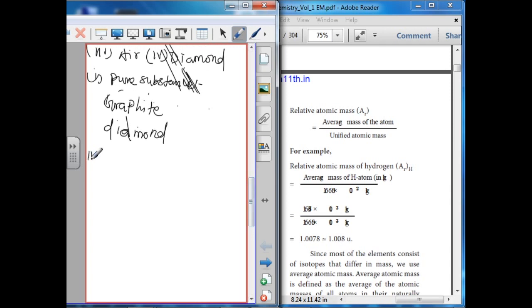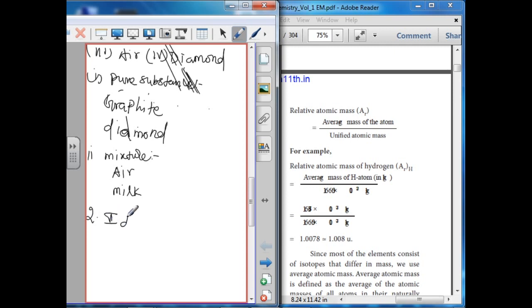Next, mixture: air and milk. Both contain various constituents in variable amounts.